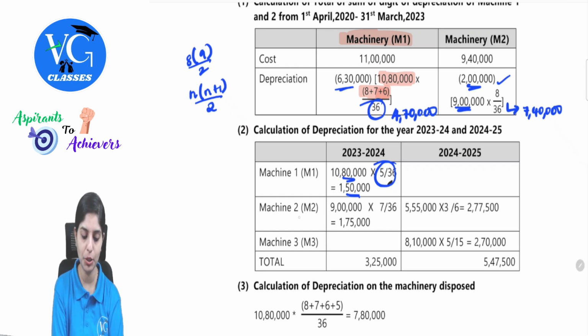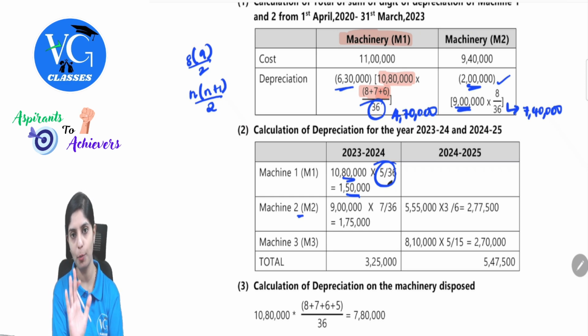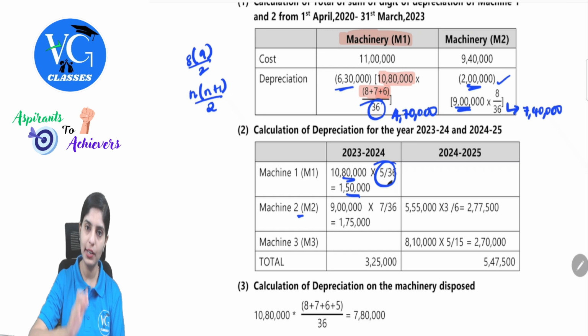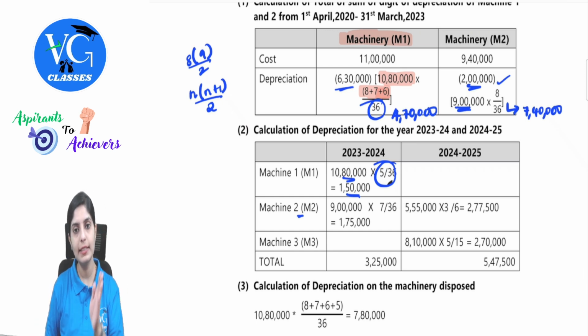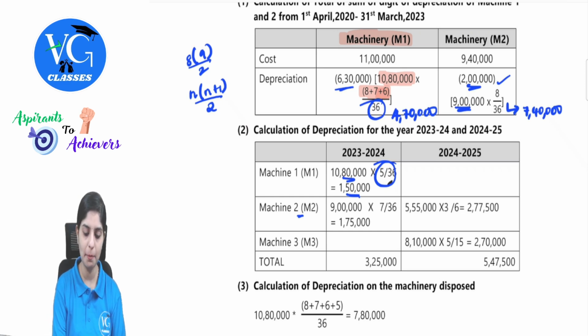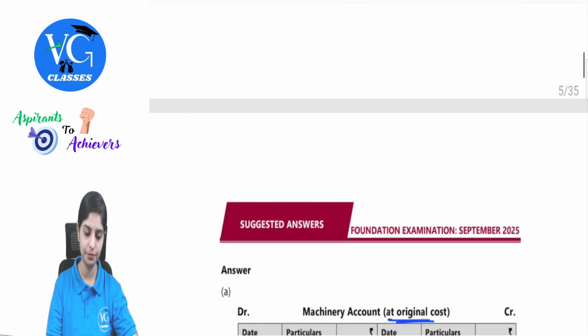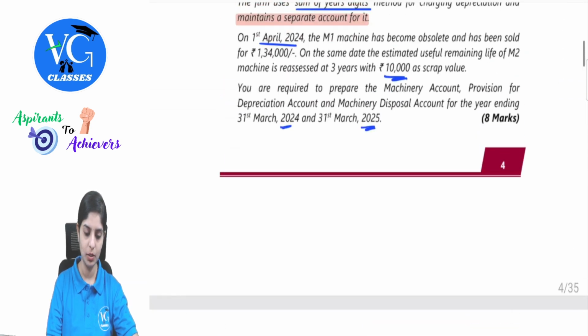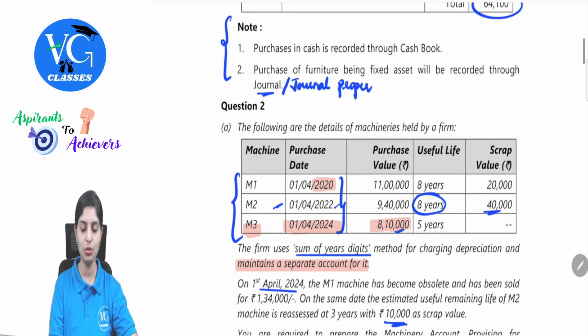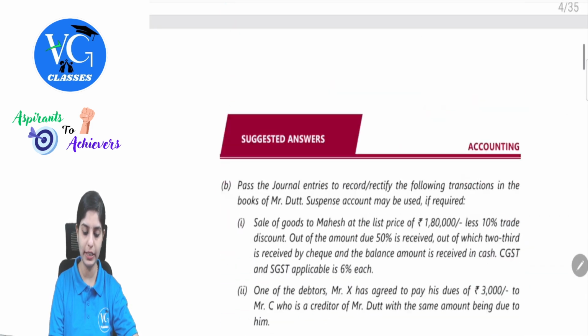Likewise for machine number 2, 9 lakh, how are we getting this? I hope all of you are clear. We had calculated depreciation for the 8th year because only 1 year had gone. Then this current year is now 7 by 36. So we will get 1,75,000 as the depreciation. In the current year, there is new machinery which is also bought, which is priced at 8 lakh 10,000. So this should also be recorded.